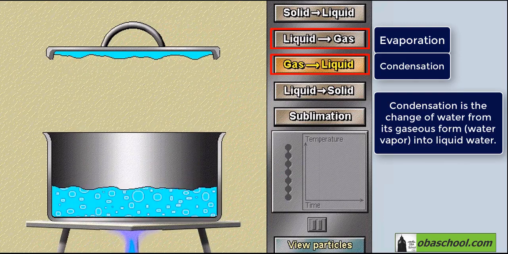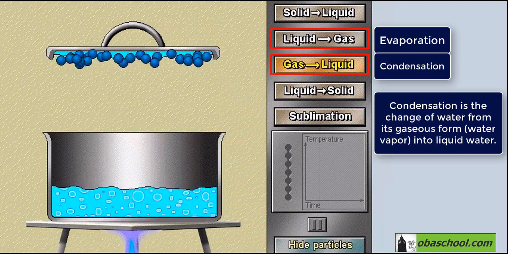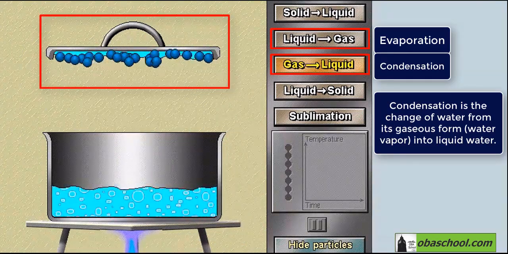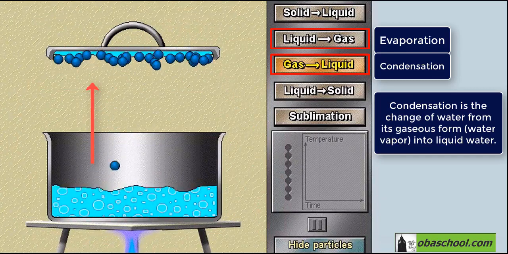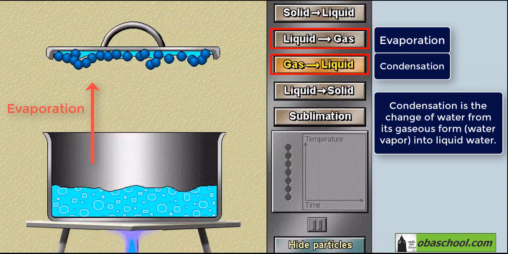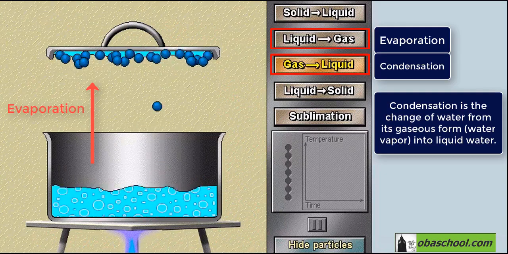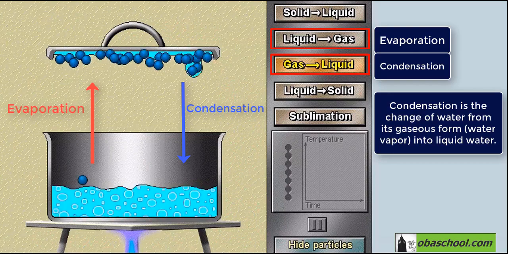For a more vivid view, we will see how the particles are moving. Notice the particles on the cool lid. The water in the beaker is evaporating, so it turns into gas. When this water vapor touches the cool lid, it turns into water and then it drips back into the beaker.